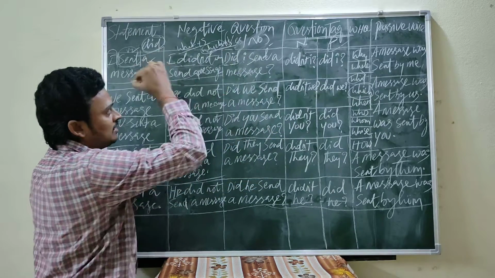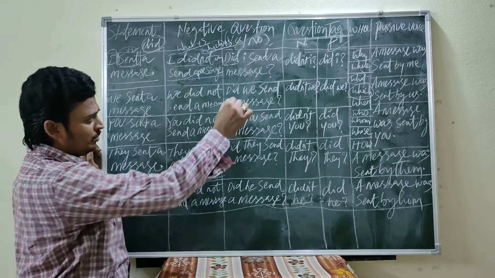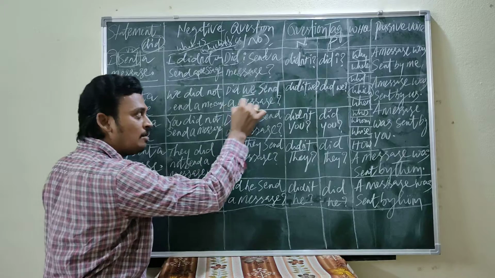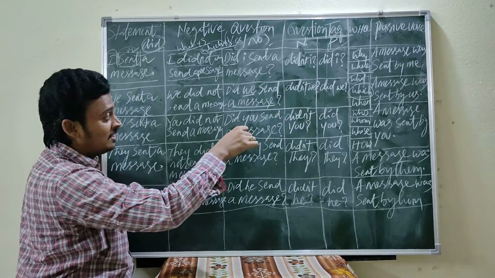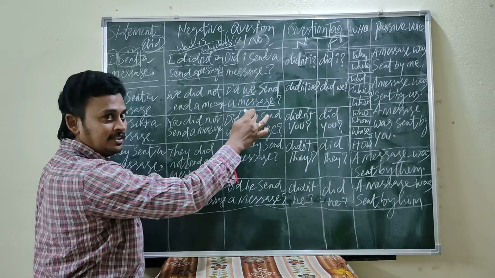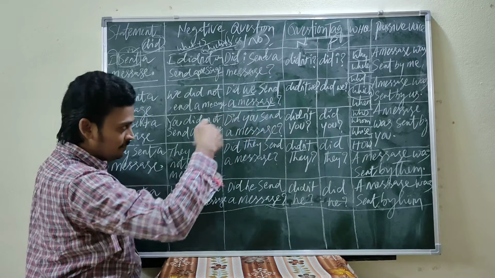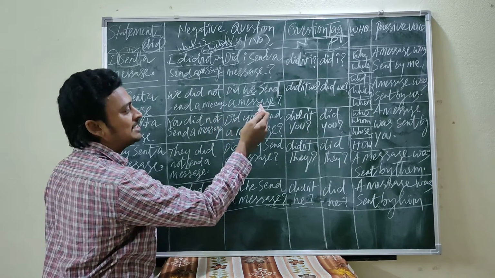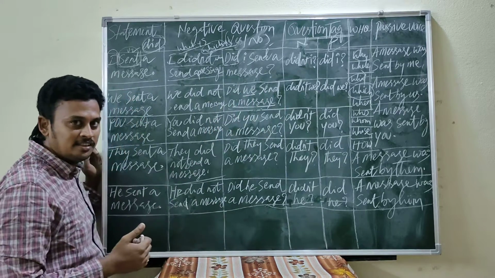See, for example, "which". Which message. What is the subject in this sentence? The subject is "we" also, but here the object is also considered as the subject. Don't take "we" as the message. Here "we" is the subject, but in this sentence the message is the object. But when we ask a question, it becomes the subject. So, what message did we send?